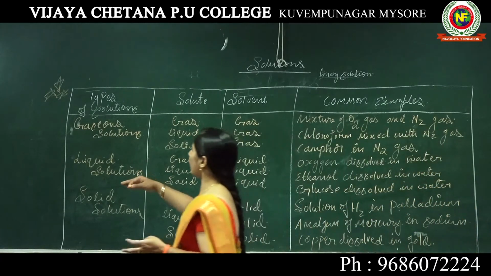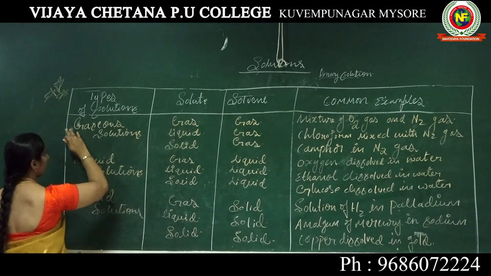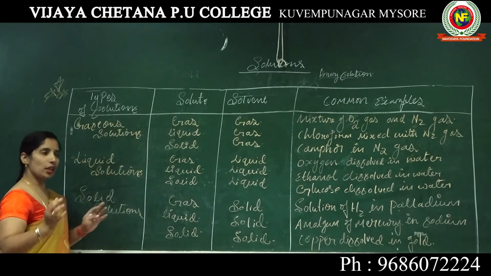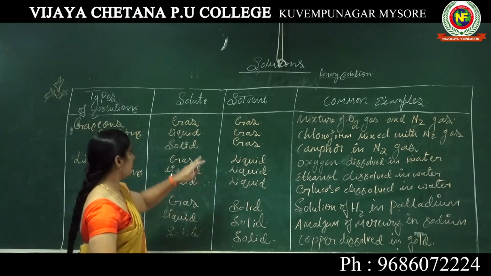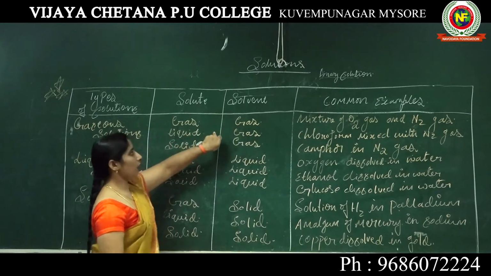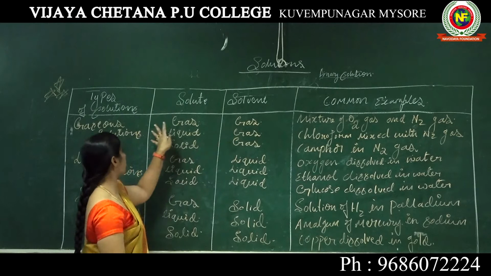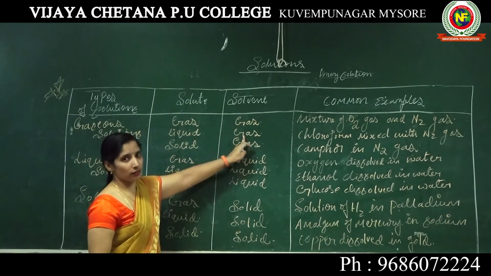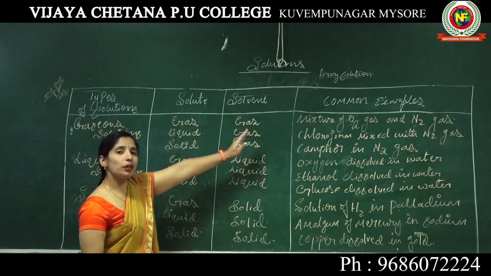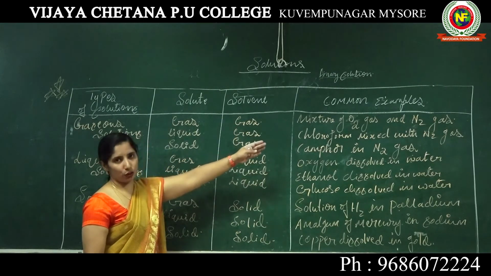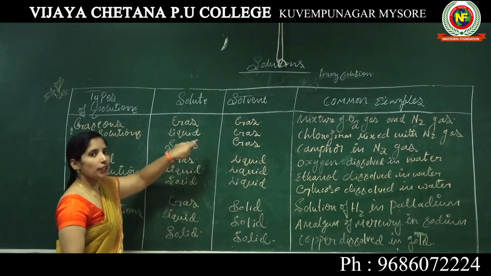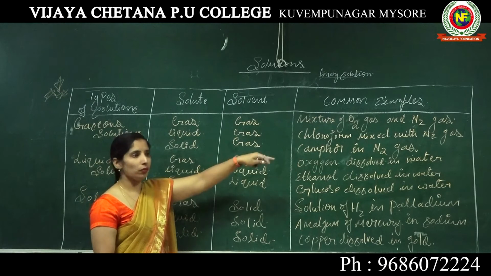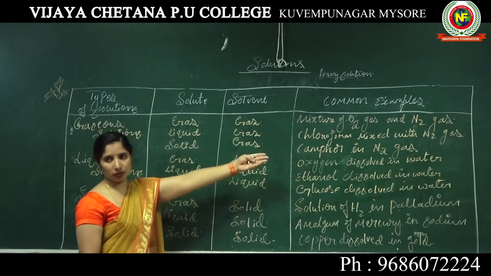Under the types of solution, the first is the gaseous solution. Under the gaseous solution, we have the solvent and solute types. Gas in gas, for example a mixture of oxygen and nitrogen gas. Next, liquid in gas, for example chloroform mixed with nitrogen gas.